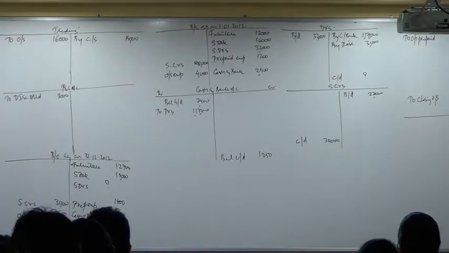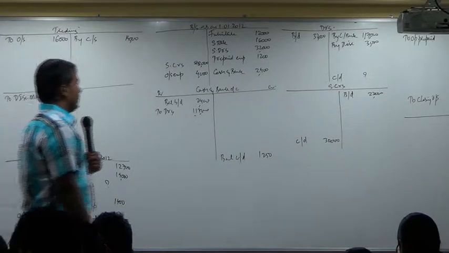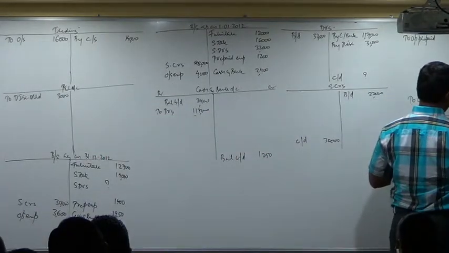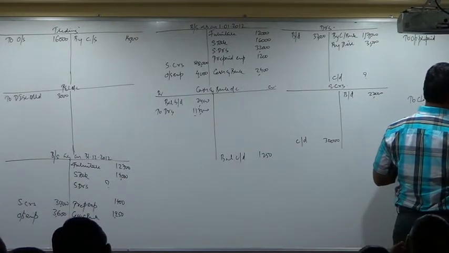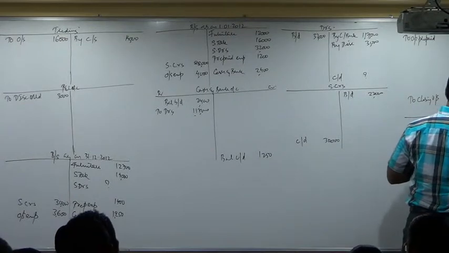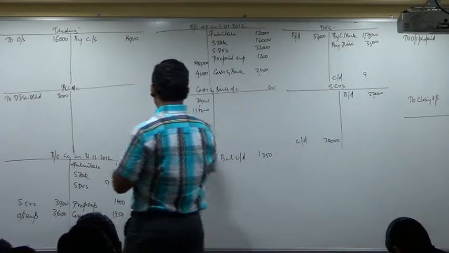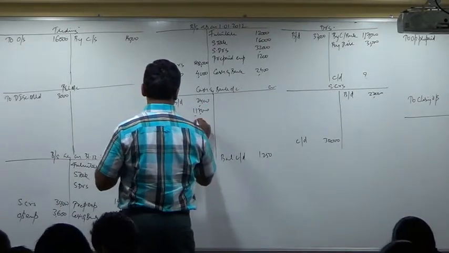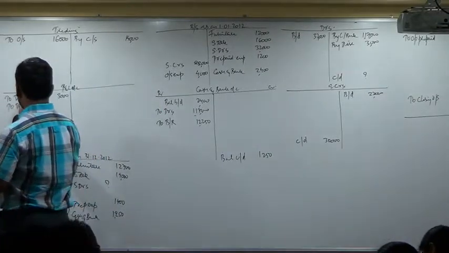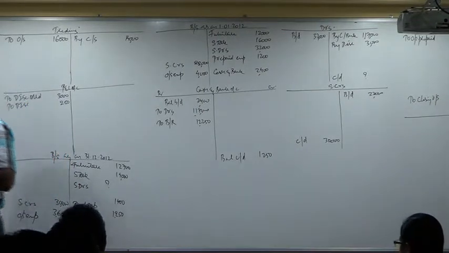What is the entry? Bank account debit, discount account debit to bills receivable. So, bills receivable account will write by bank 12,250. By discount 250. Bank account will write debit side to bills receivable 12,250. Discount will be debited to P&L account. To discount 250 rupees.